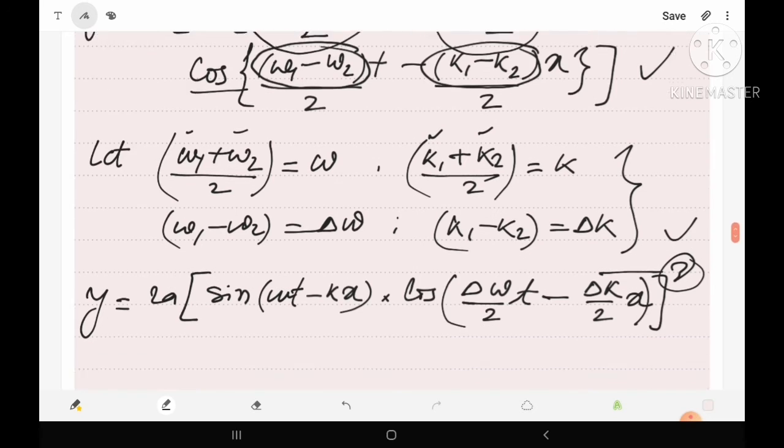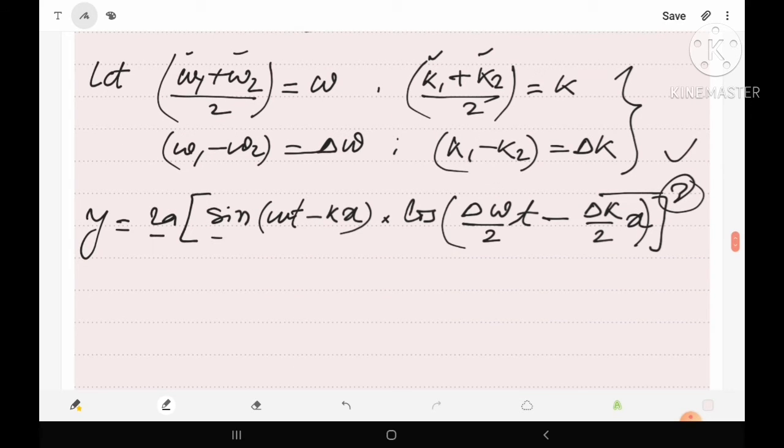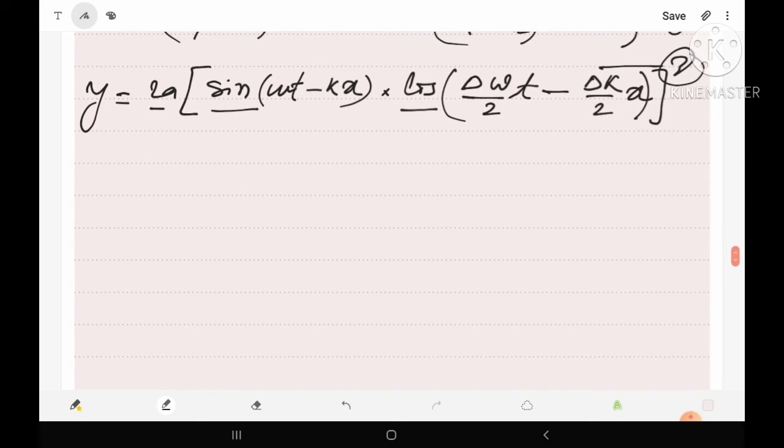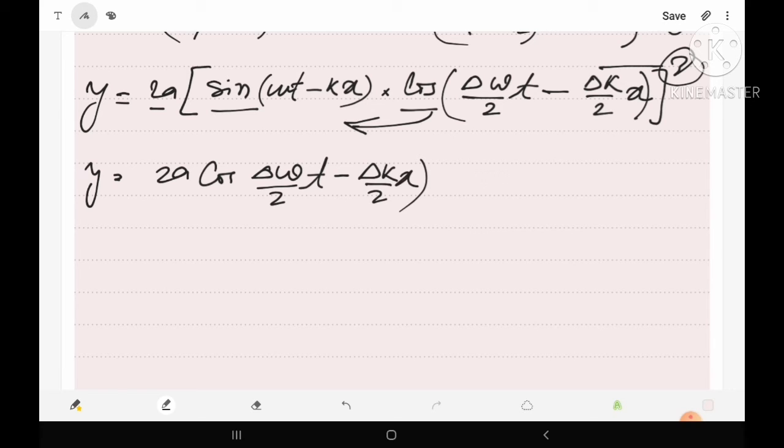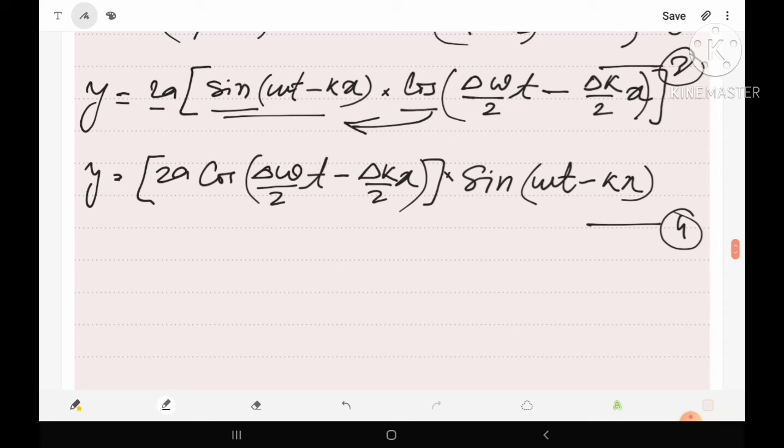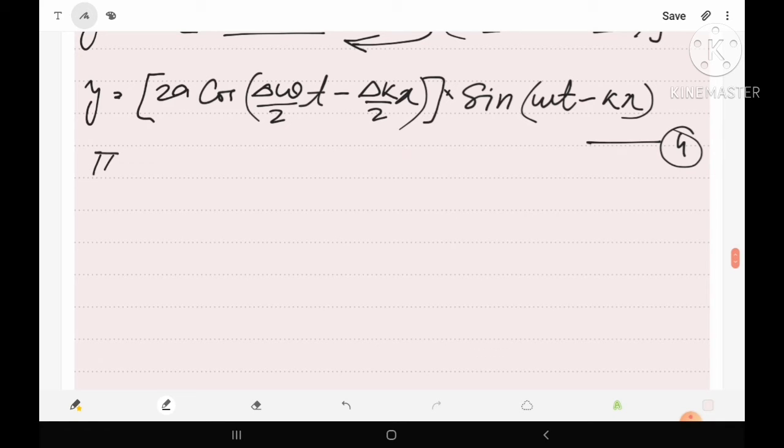Finally we have got this type of equation. Since 2a, sine and cos are all in multiplication, we can write them in any order. So y equals 2a, with the cos term written first, cos of (del omega upon 2 t minus del k upon 2 x), and thereafter the sine term, sine of (omega t minus kx). Equation number 4. This is the resultant wave equation.